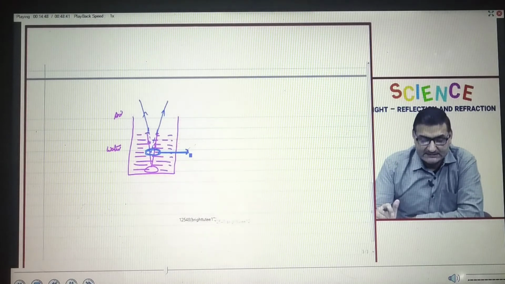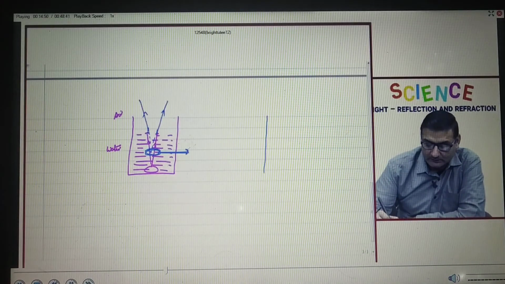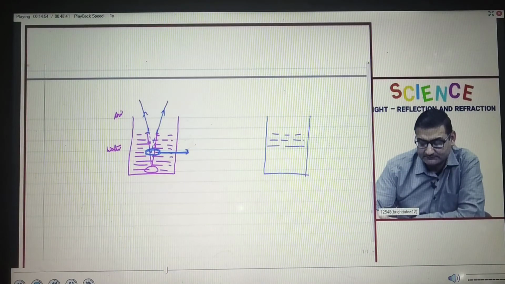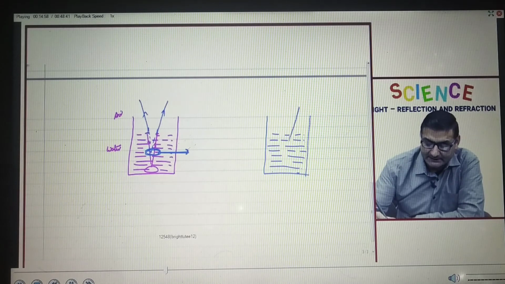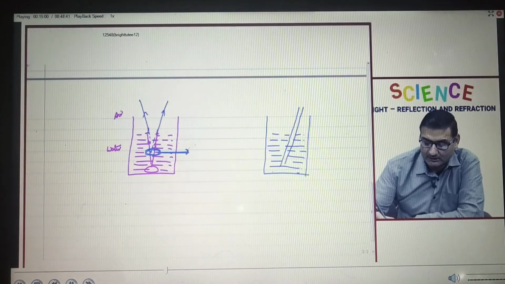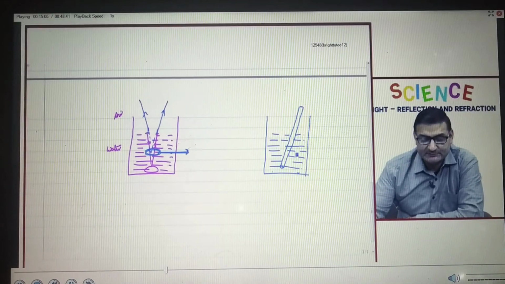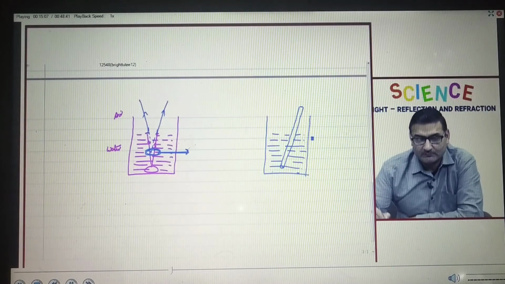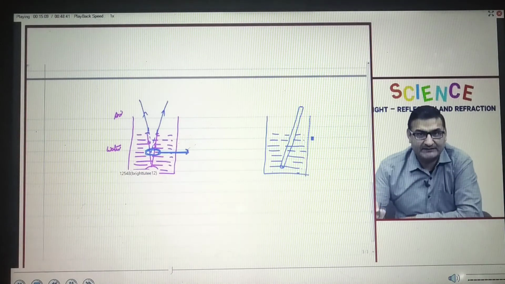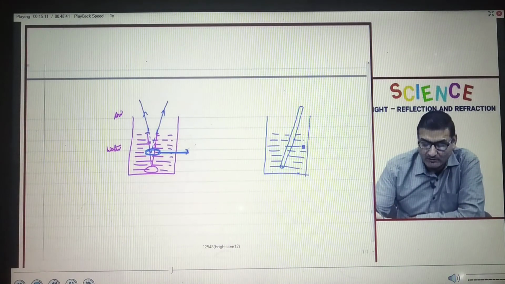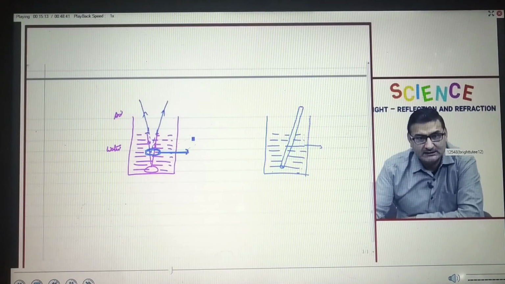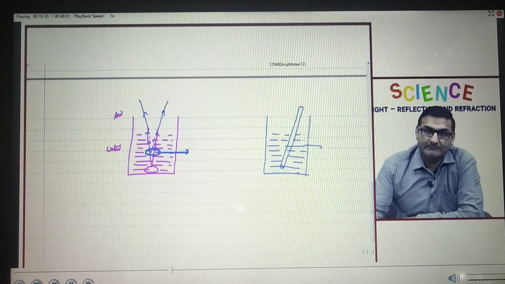Fine. Similarly, when I talked about a container containing water, I have inserted a pencil or a pen or a marker or a stick, anything. Fine, this is a one-piece marker. This is not broken, not bent, perfectly fine, but because of the same reason, it will appear to us to be bent.